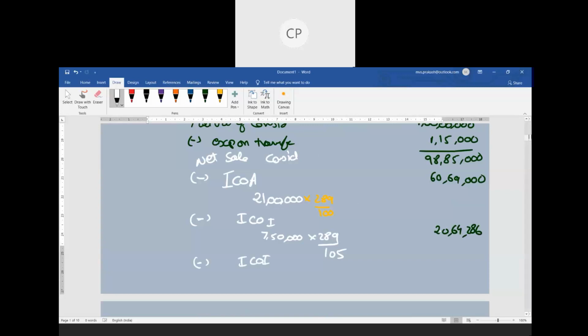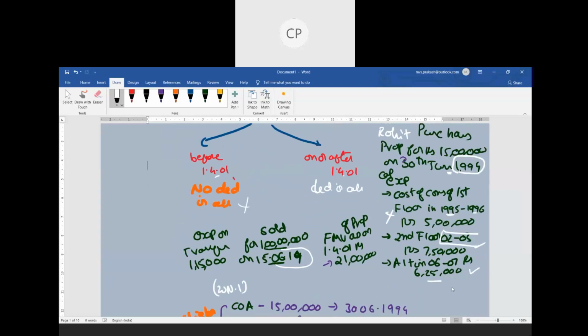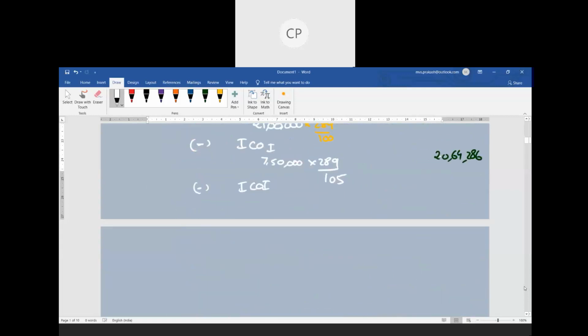Now what is the expense here? Cost of alteration was 6,25,000. When you are incurring it, the index value will be 122. So take 6,25,000 into 289 divided by 122. If we do this, we'll be getting 14,80,533. Now if you reduce this, you will be getting your long-term capital gain.